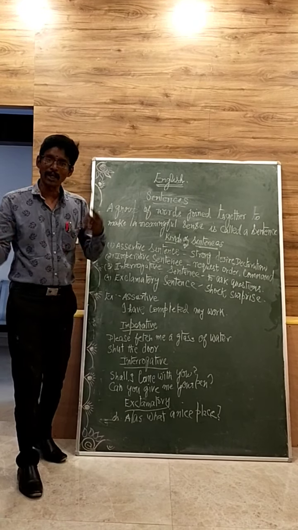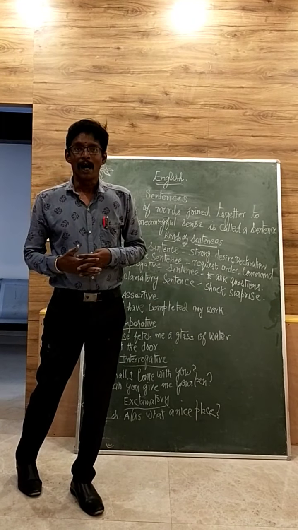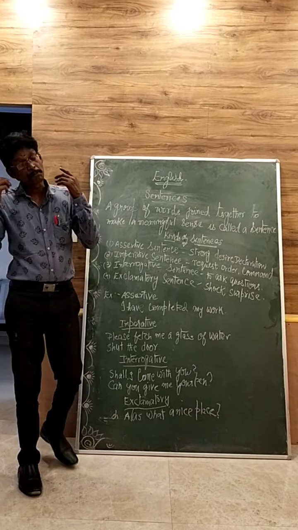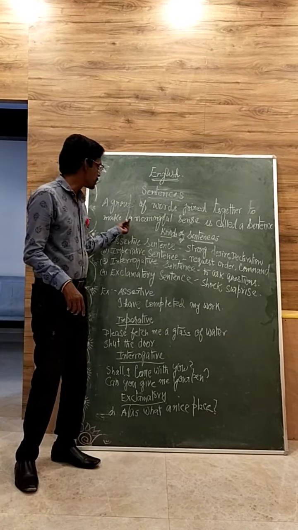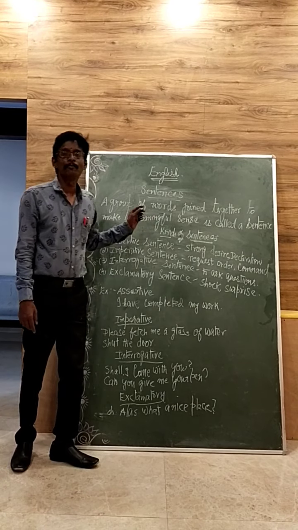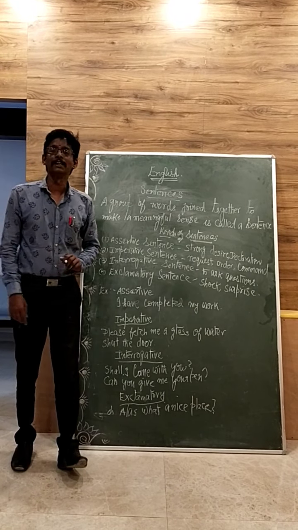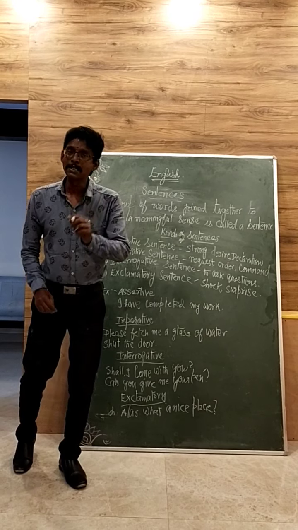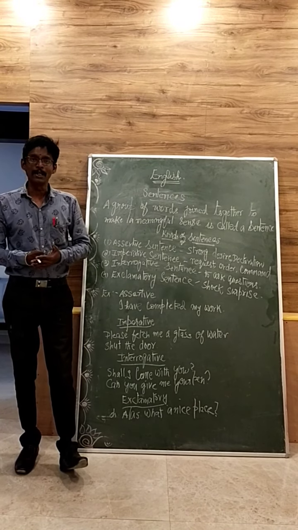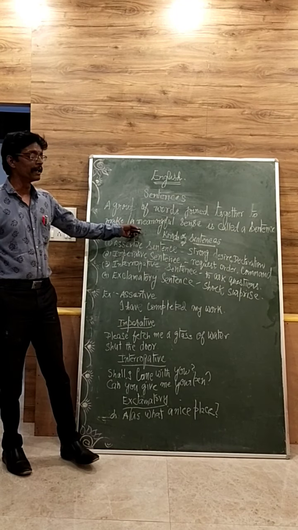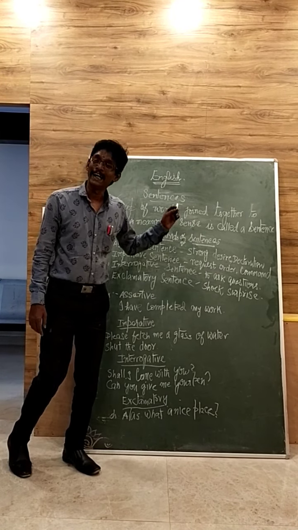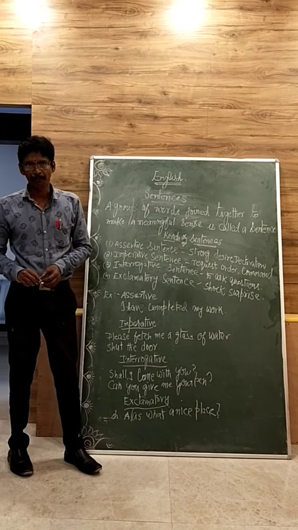It doesn't mean that you can join any words and make a sentence, but there should be a sensible and meaningful sense in that particular sentence. So when you join words, you must see that there is a meaningful sense in that sentence.